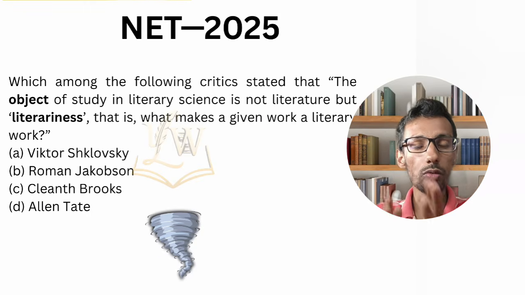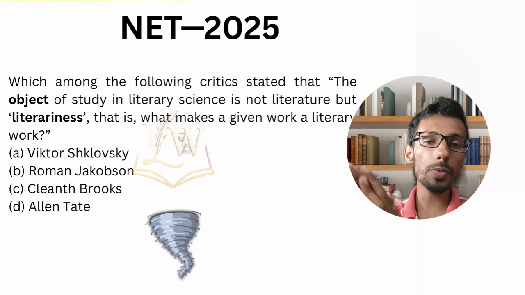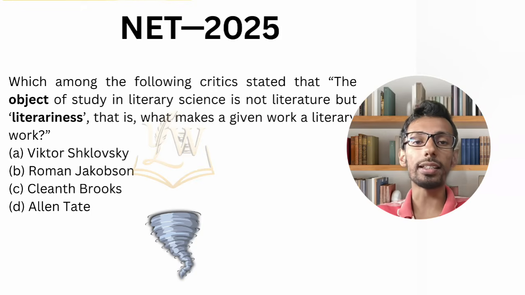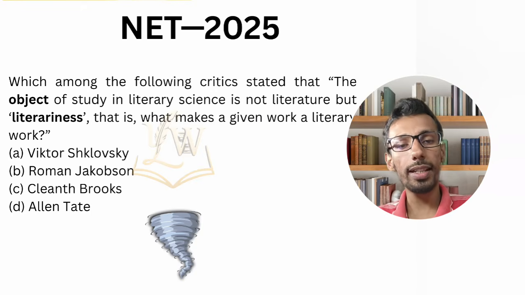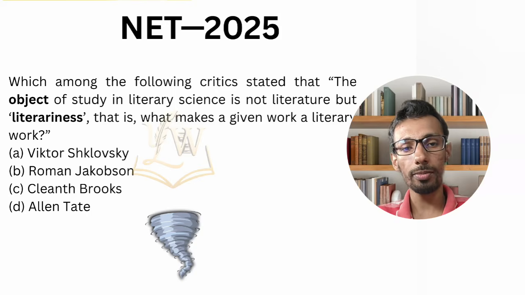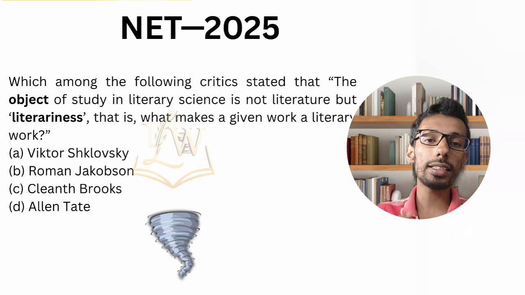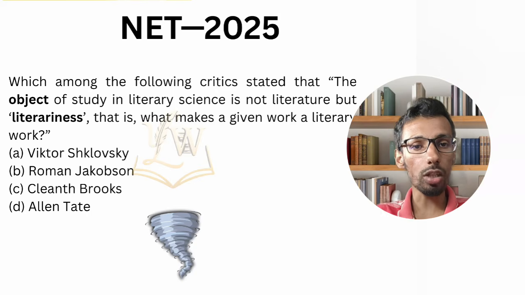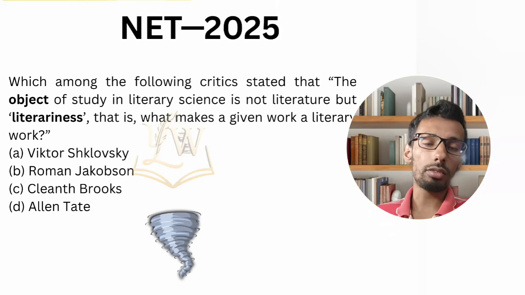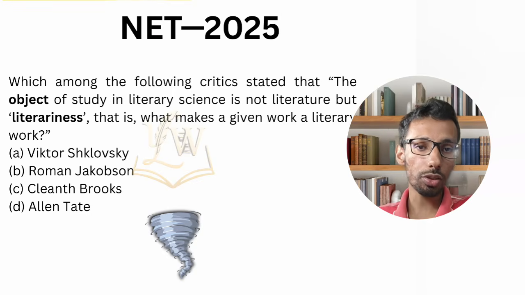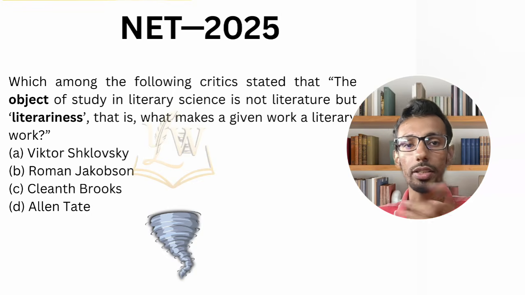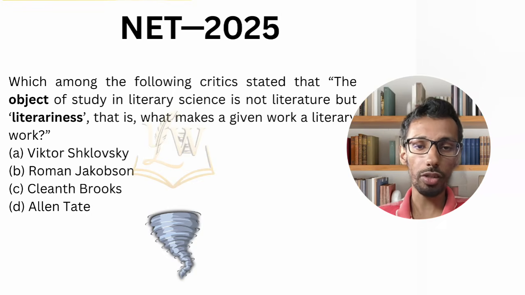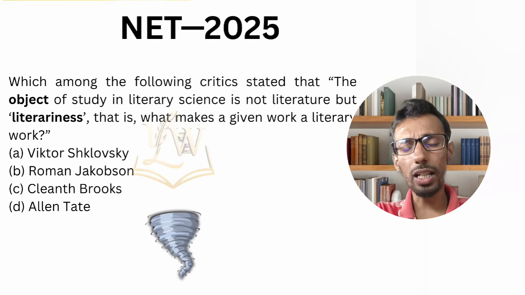So Opoyaz group equals Roman Jakobson's concept of poetry and aestheticness. Simple. Specifically in terms of Victor Shklovsky, he is saying that literariness, which is the poetic language, and in poetry the aestheticness is going to dominate. There must not be any connection with the outside world. And when it comes to Roman Jakobson, he was more inclined towards structuralist ideas also. He went to America and he influenced the American academicians also. So it was Roman Jakobson.